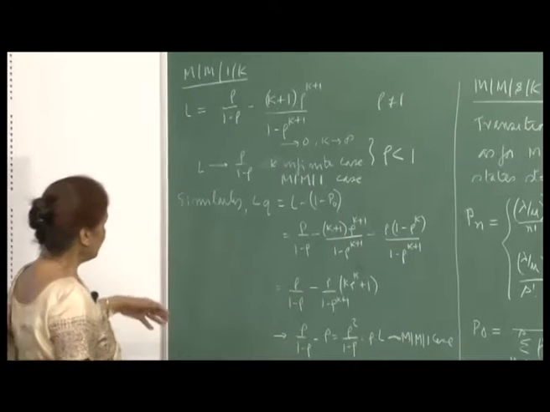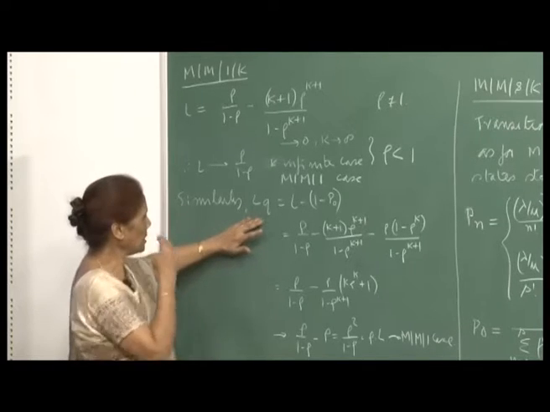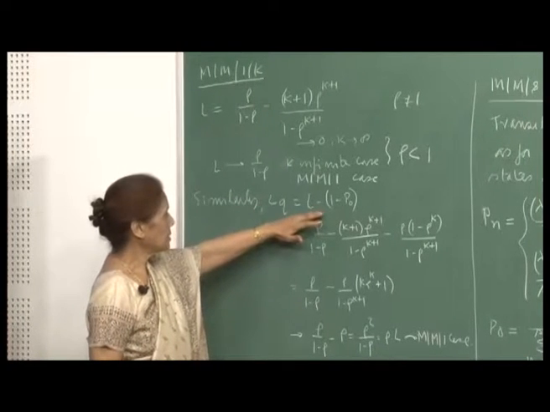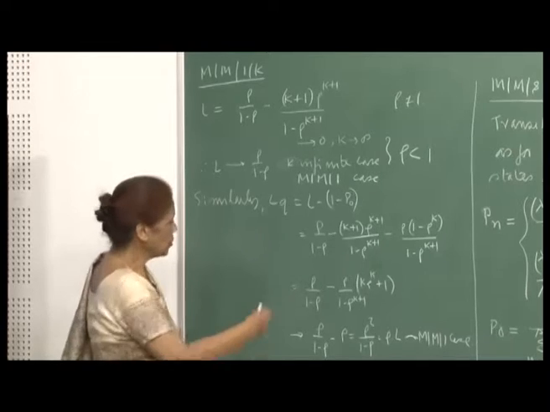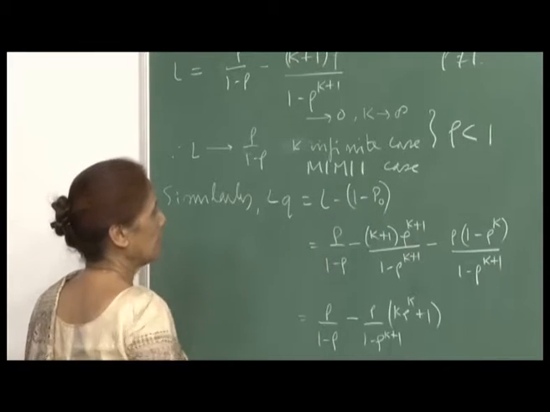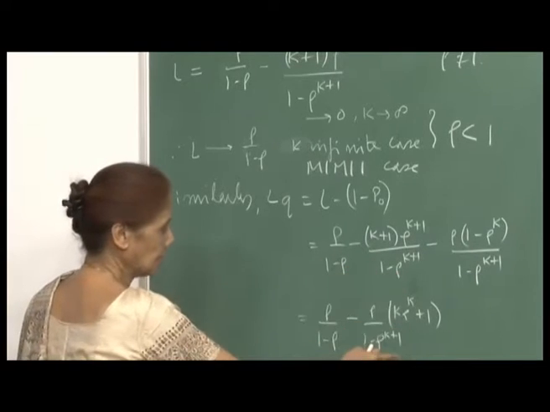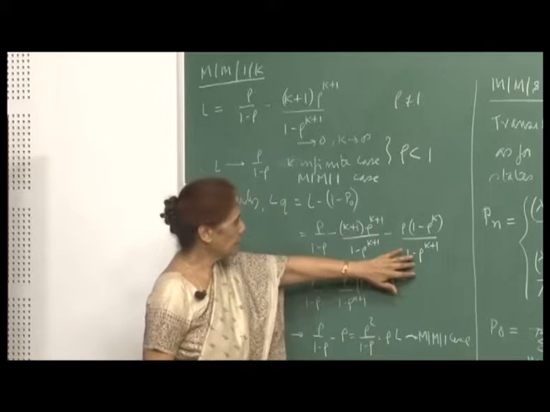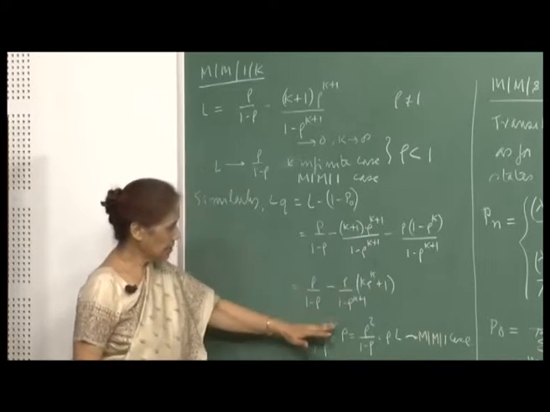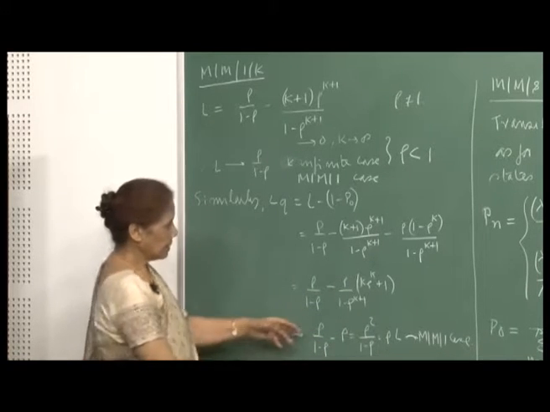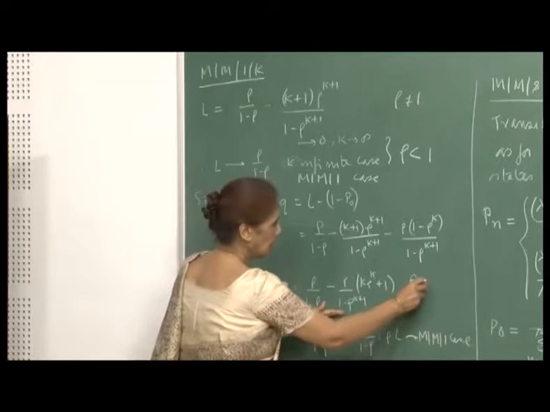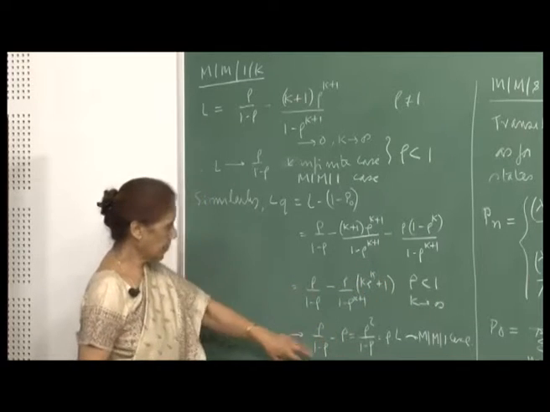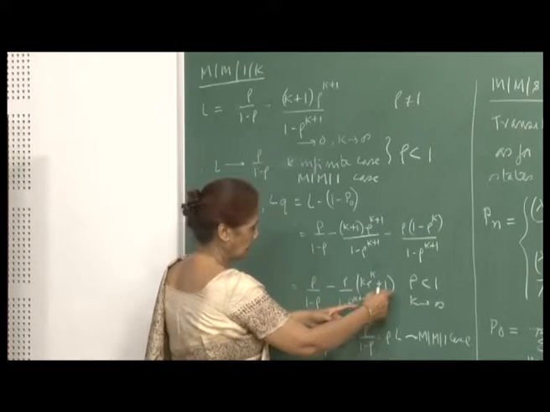because when you allow your K to become large, it reduces to the M/M/1 case. Similarly, for the derivation of LQ, LQ is L minus (1 minus P naught). You can see that from the formula for LQ, because it will be the summation of n minus 1 into Pn. So you get this expression, and again I write the expression for L, and this is for 1 minus P naught, and therefore you can simplify this. Finally, for rho less than 1 and as K goes to infinity, this portion will become 1, because rho is less than 1.